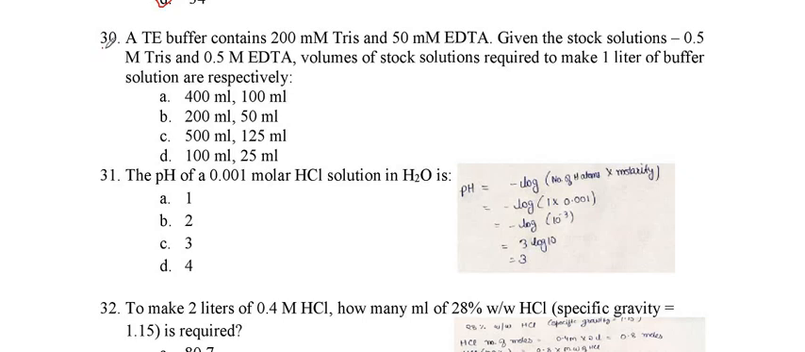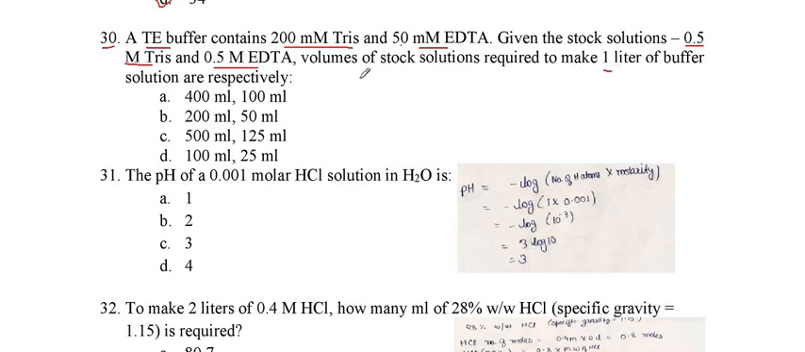Now this is question number 30. A TE buffer contains 200 millimolar of Tris and 50 millimolar of EDTA. The stock solution given is 0.5 molar Tris and 0.5 molar EDTA. What volume of the stock solution is required to make 1 liter?